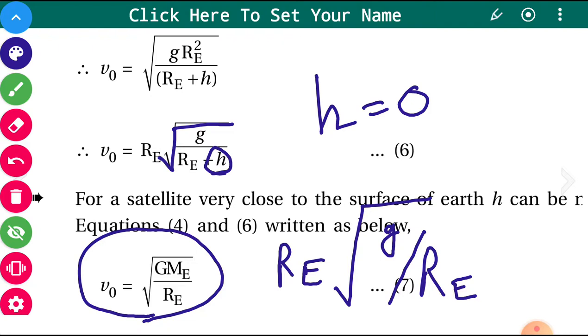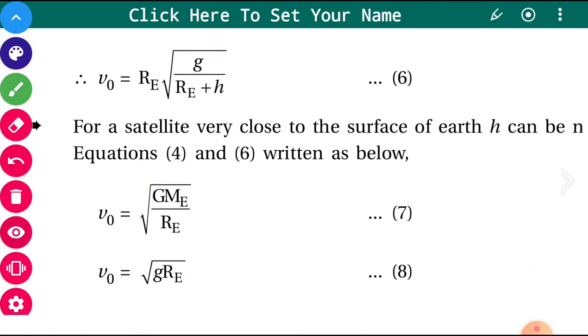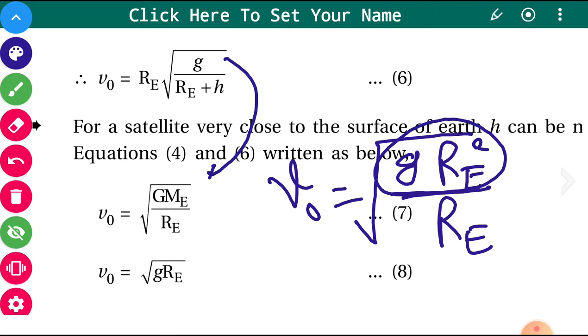And this can be taken inside again. If you take this inside, then it becomes Re square. Just simplify this by writing it as Re square. So we can write v0 is equal to under root of g Re square upon Re, and as you know, g Re square is nothing but GMe. Try to understand from this how this has come.